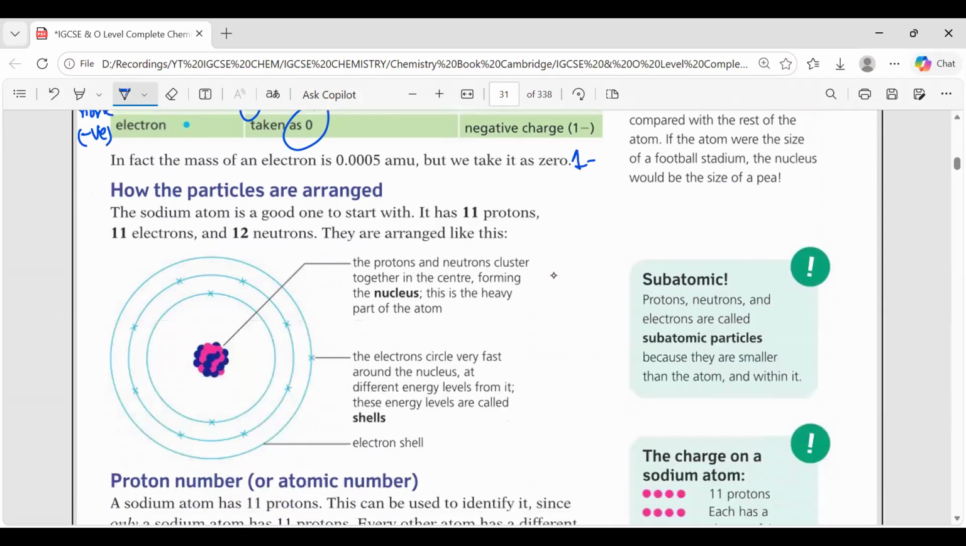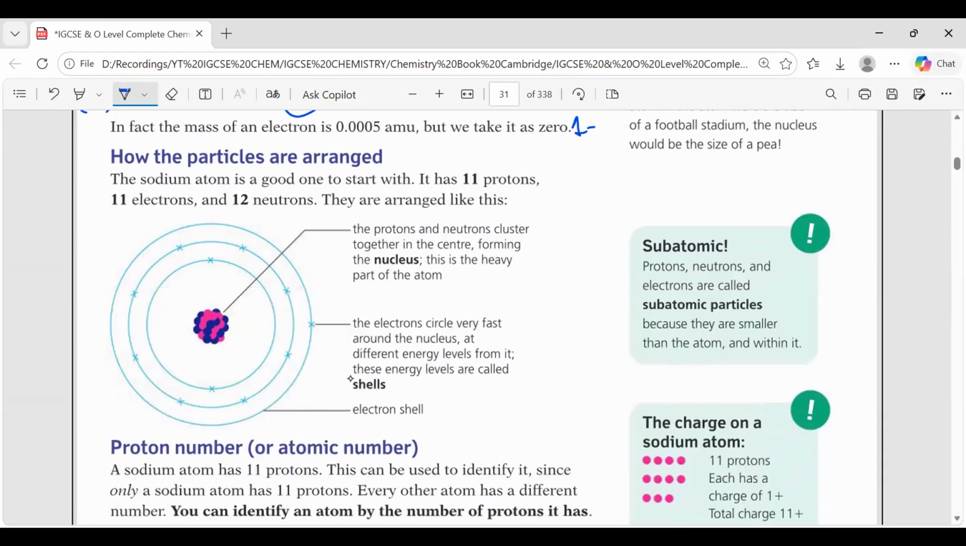Now we will discuss how the atom is formed. What are the things in the atom? The particles in the atom. Like the proton, neutron, electrons. Protons, neutrons, electrons.